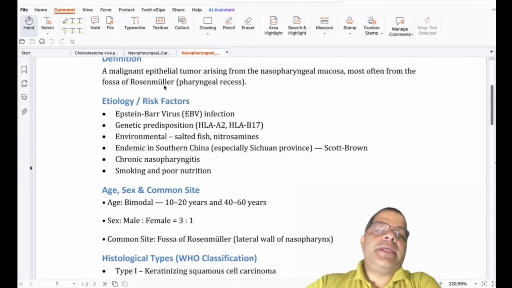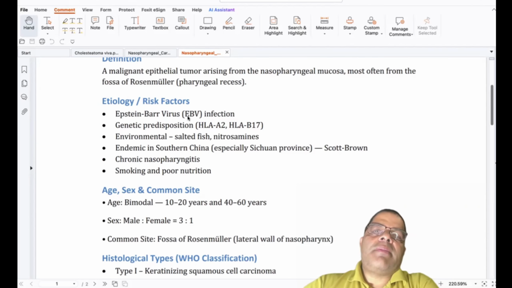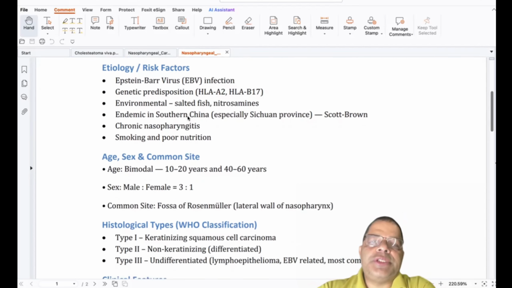What are the risk factors or etiology? They may be Epstein-Barr virus. Everybody should know Epstein-Barr virus infection. There is a genetic predisposition, HLA-A2, HLA-B17.